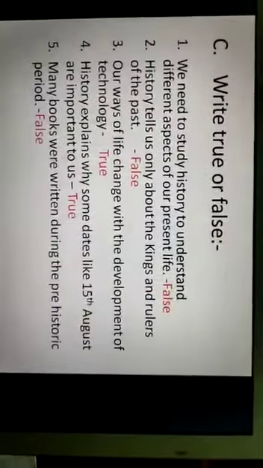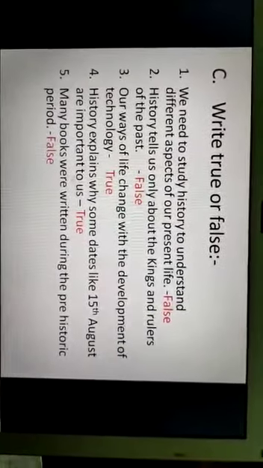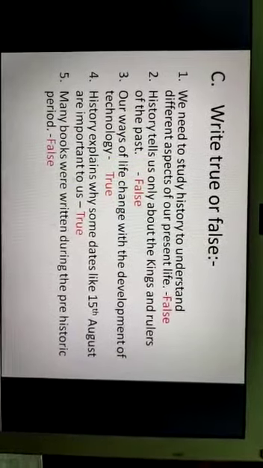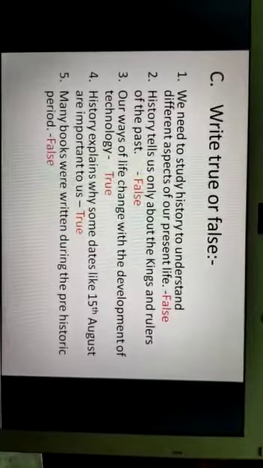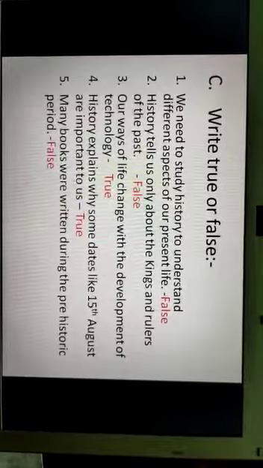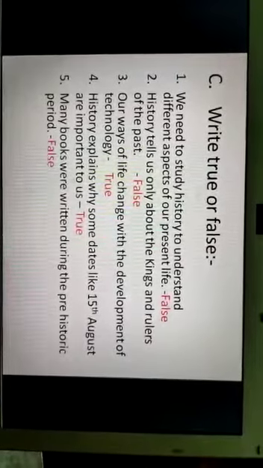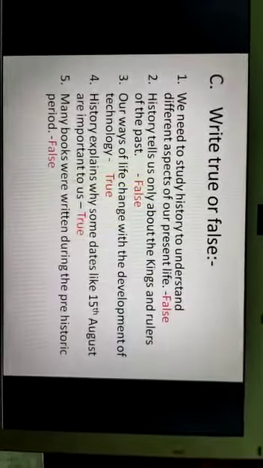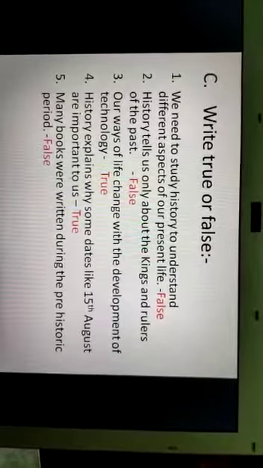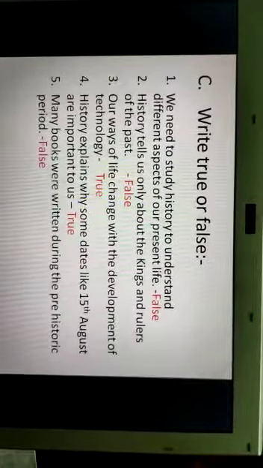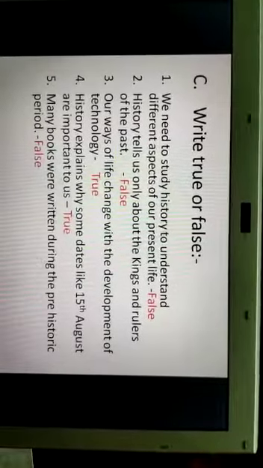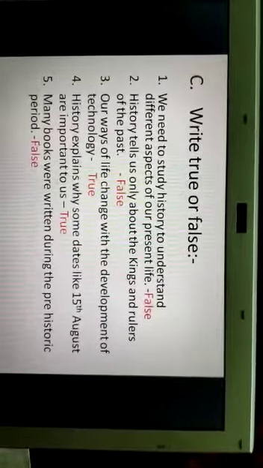Next one is number C, write true or false. Some statements are given here. First you read the sentences, and then you have to write full word true or false after the sentence. If it is true, you have to write true, not only T, T-R-U-E, true, this full word you have to write. And if it is a false statement, you have to write F-A-L-S-E, false.